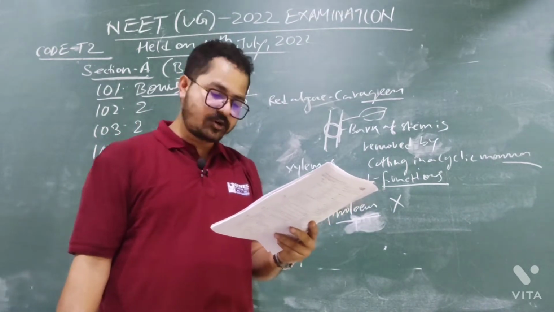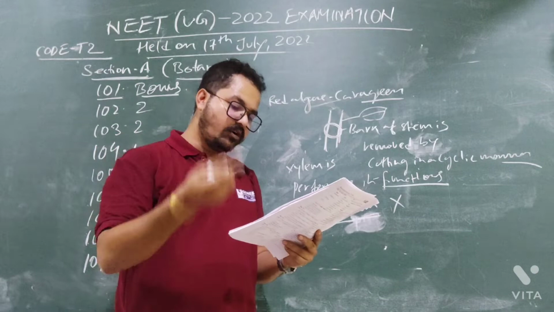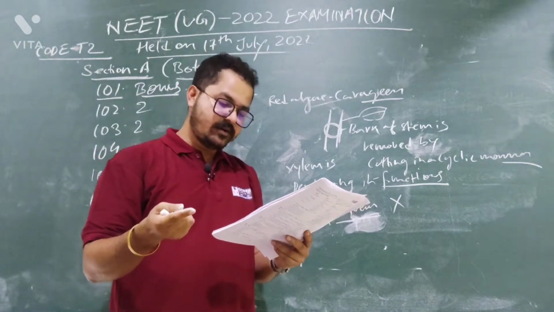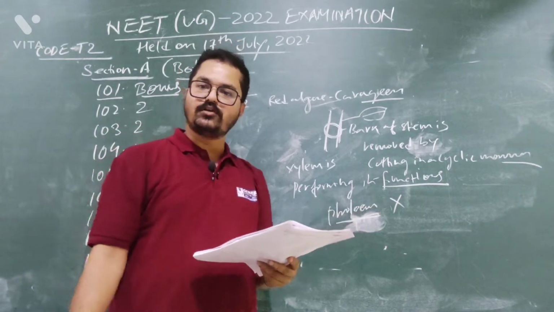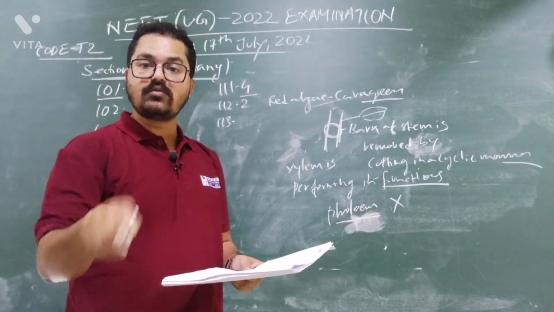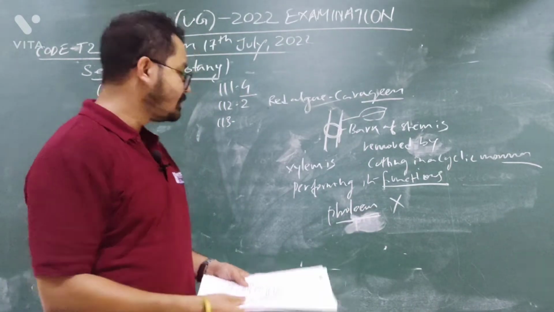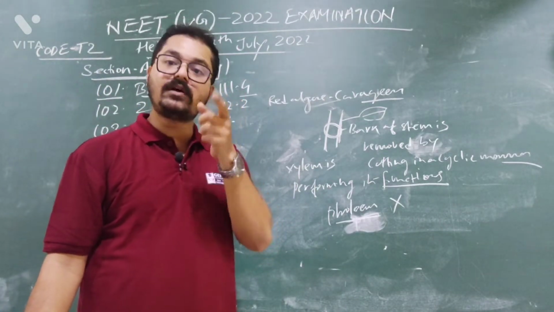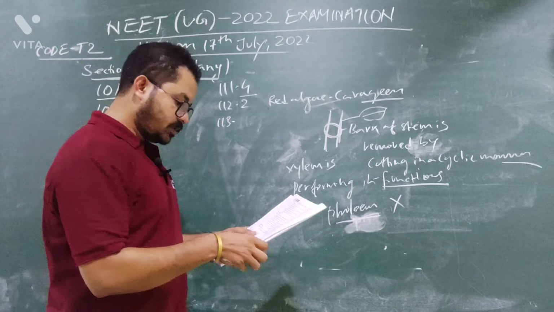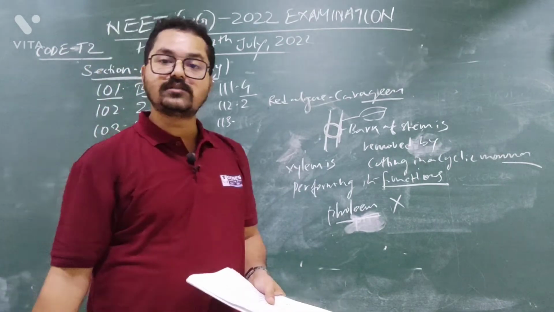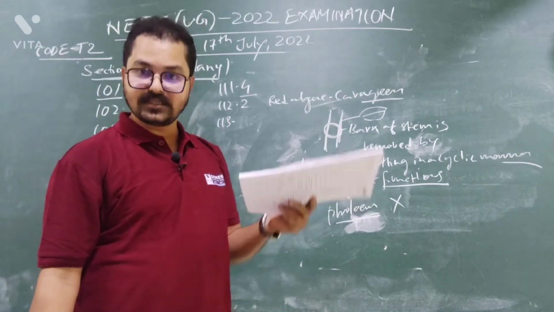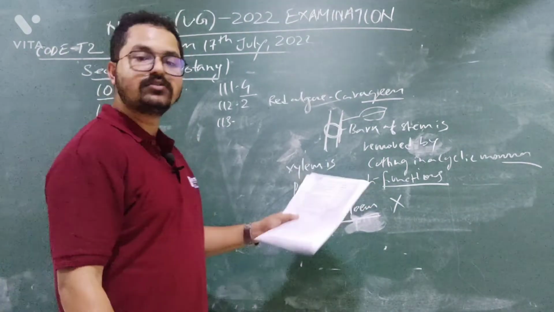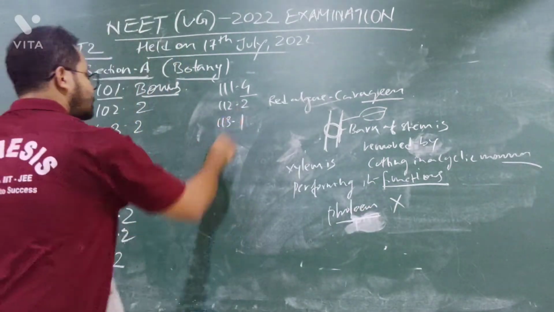Option number 1, food is transported. Option number 2, both water and food transportation. Option number 3, osmosis is observed. Option number 4, water is transported. No, option number 4 is wrong. What have we observed? We have observed that food is not transported. The experiment was performed to see whether food is transported or not, and it has been seen that food is not transported through the cut region. So option number 1 is correct.